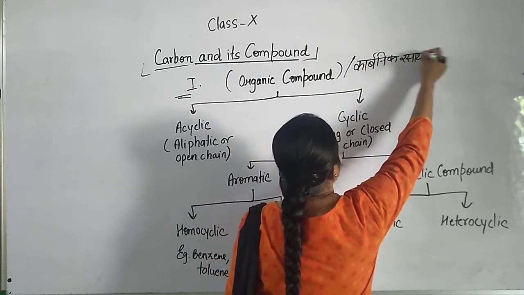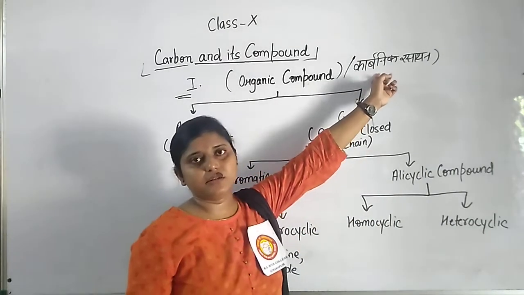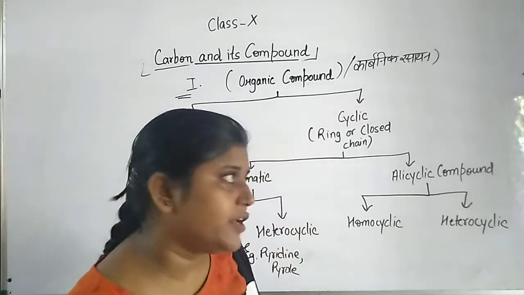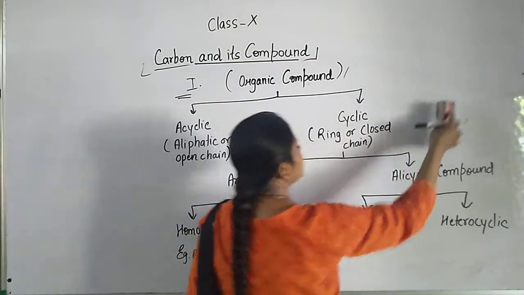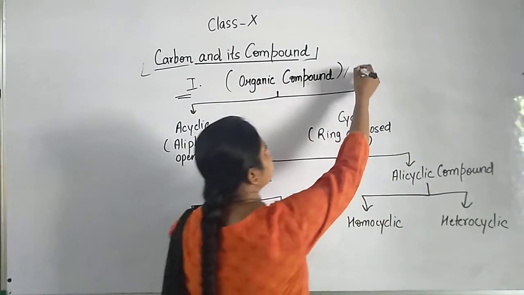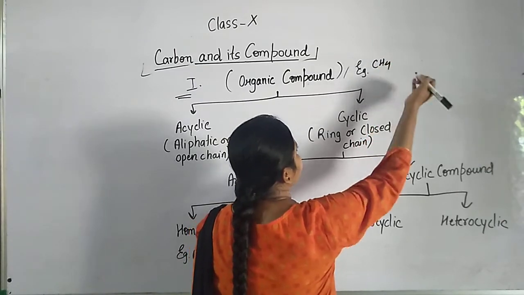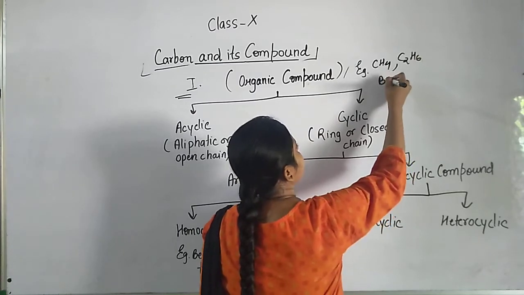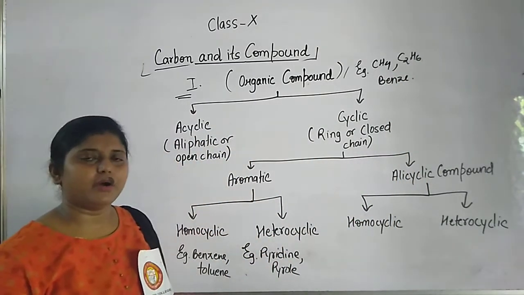So compounds of carbon are called organic compounds. Some general examples are methane, ethane, and benzene.